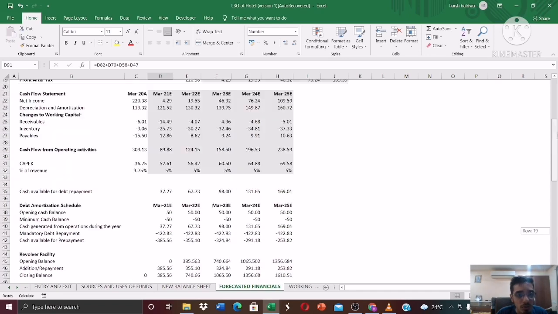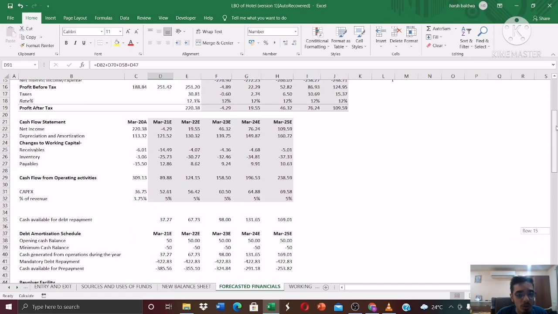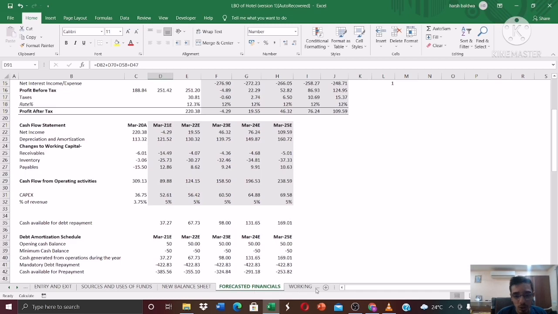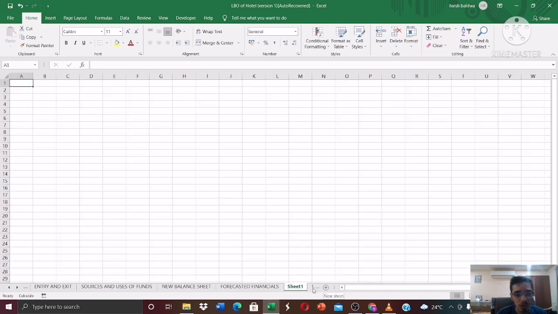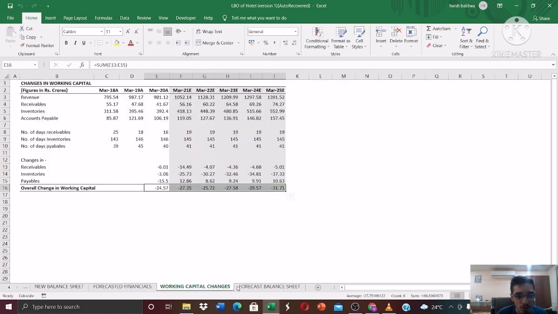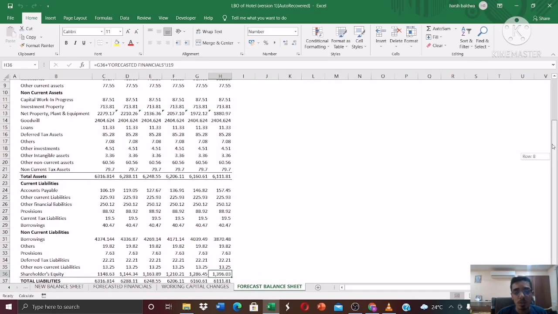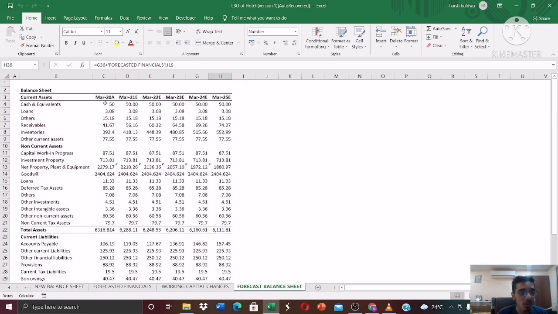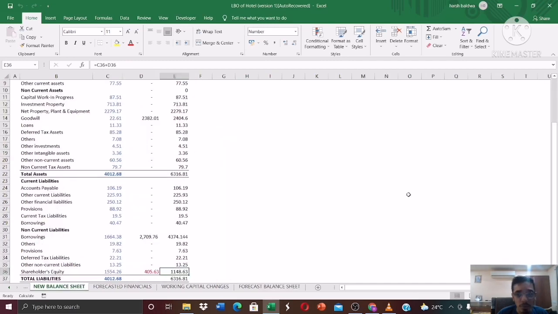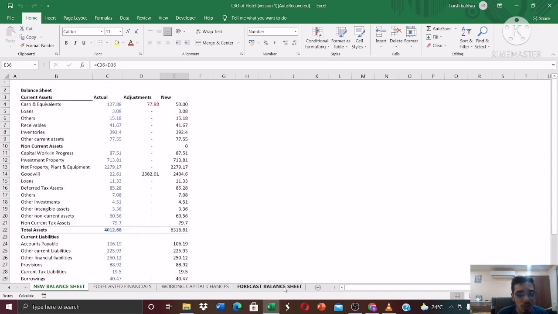Now what we have to do is make a new balance sheet, a forecast of the balance sheet. One minute, I'm sorry. Yeah, so this will be the forecast of the balance sheet. This I've linked from the new balance sheet tab, which we had calculated earlier.